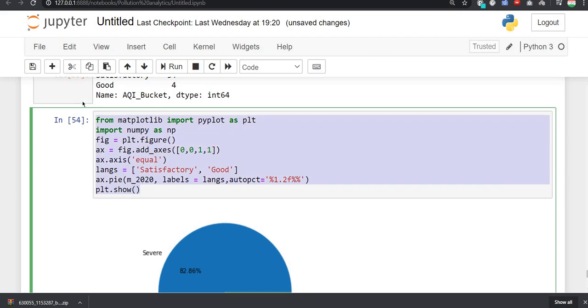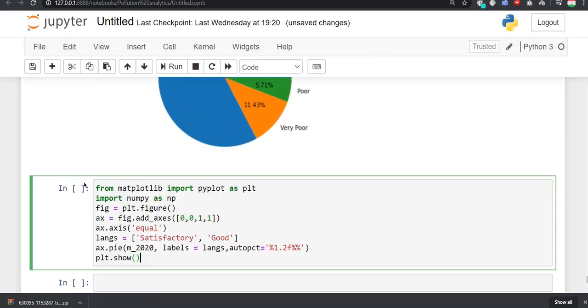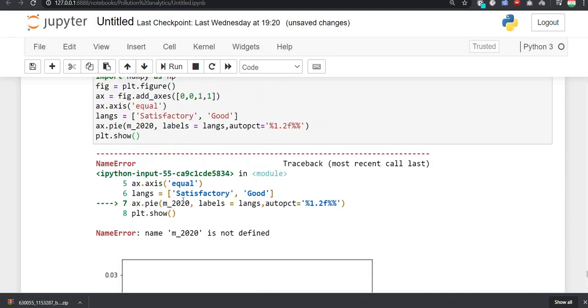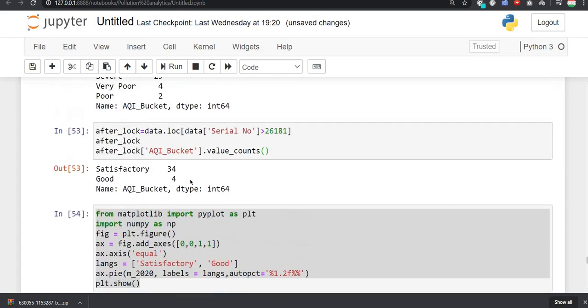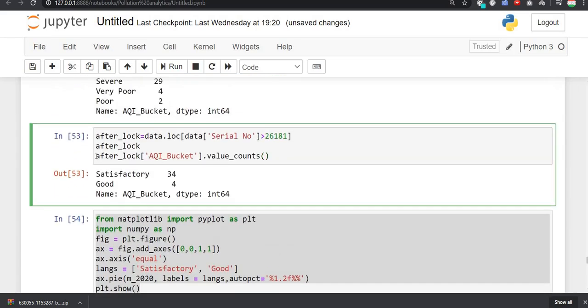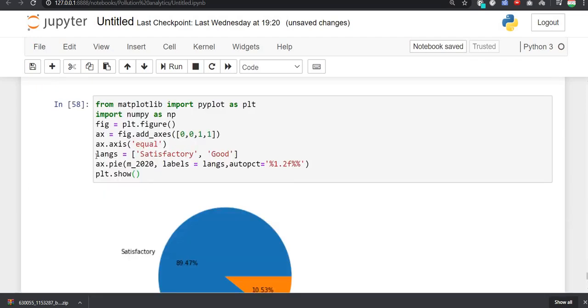We will copy it and paste it here. So it is giving me the error, M2020 is not defined, so let us define M2020. After lockdown is just M2020. Okay, we have successfully executed this.